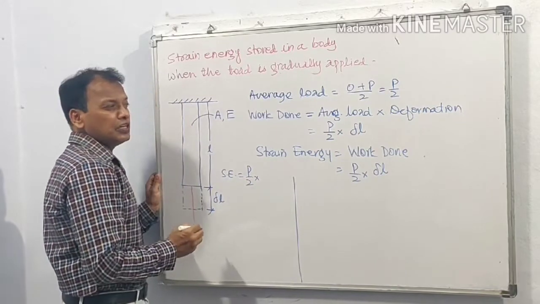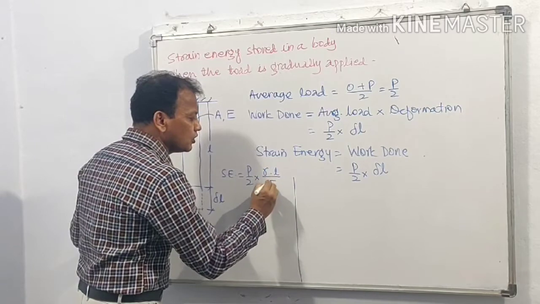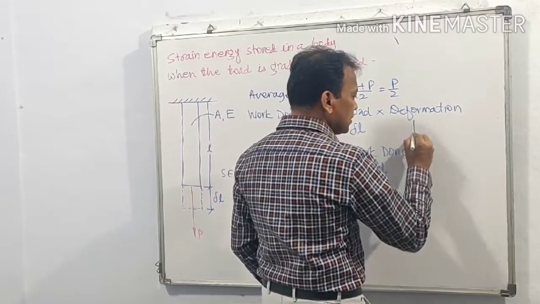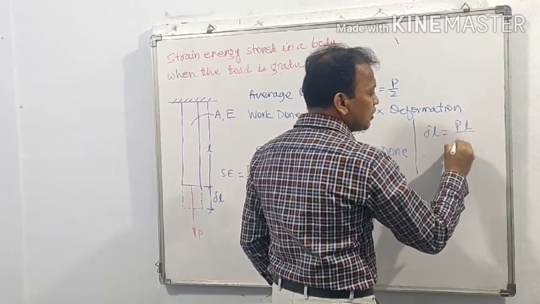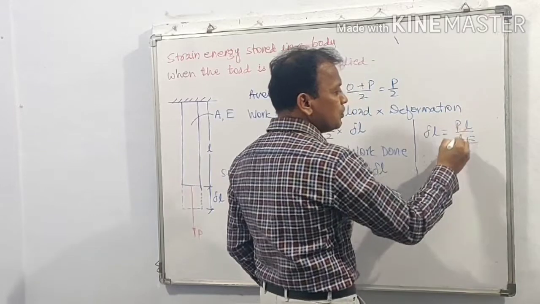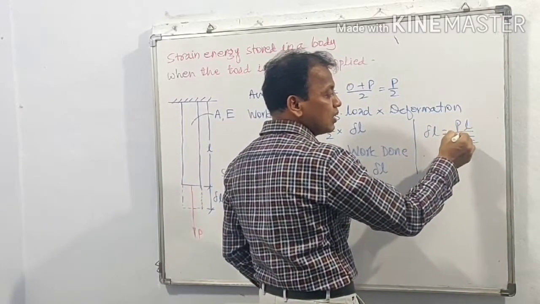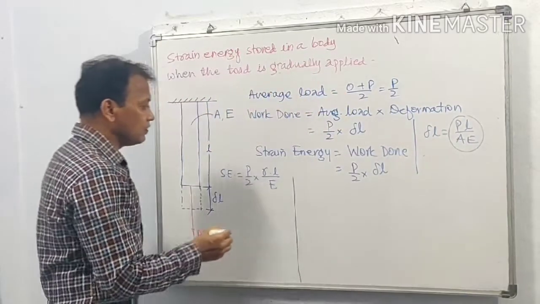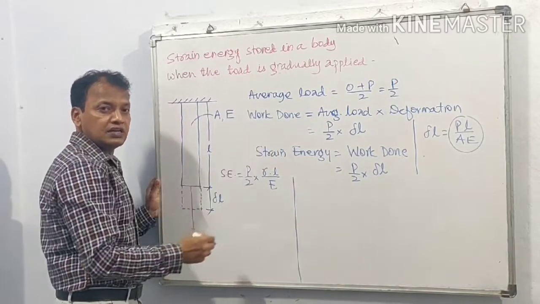We know delta L is equal to sigma L upon E, if you remember this. Delta L is equal to PL upon AE. So P upon A, in the case of gradually applied load, is sigma. So instead of writing PL upon AE, we write sigma L upon E. You have derived this earlier.